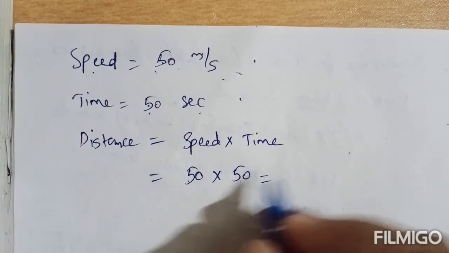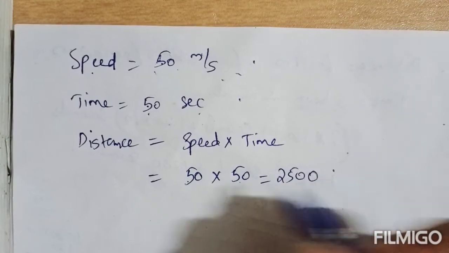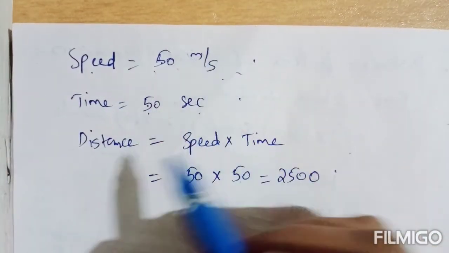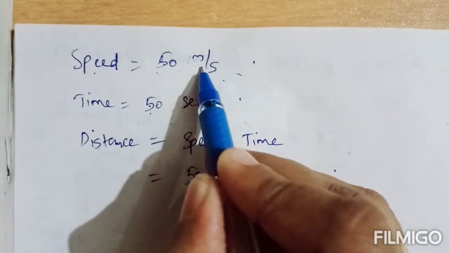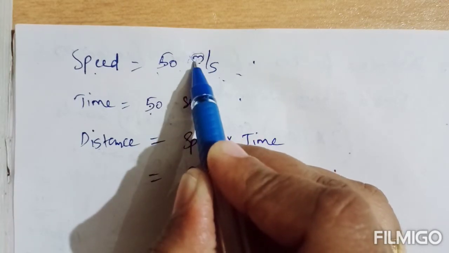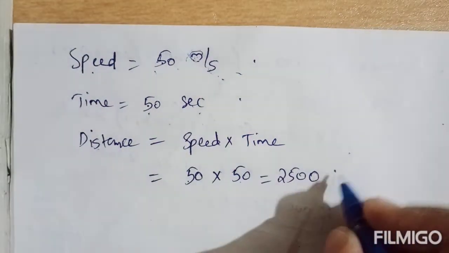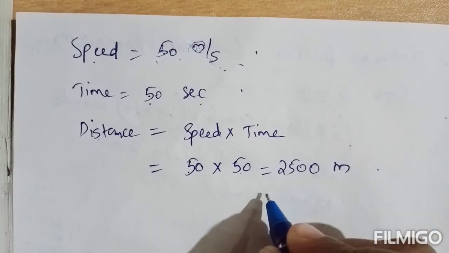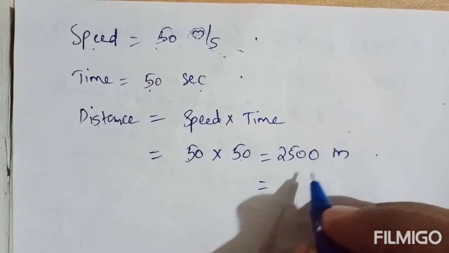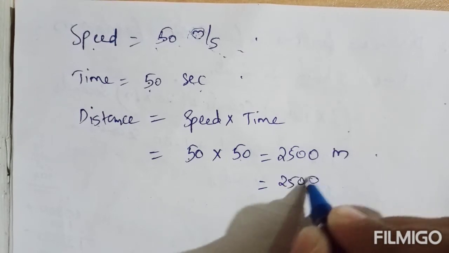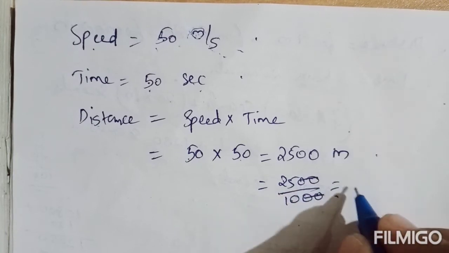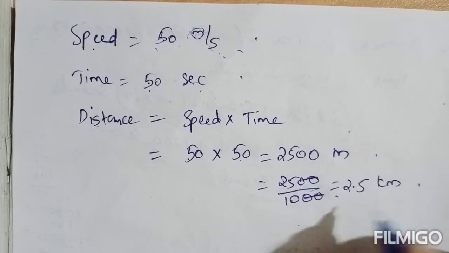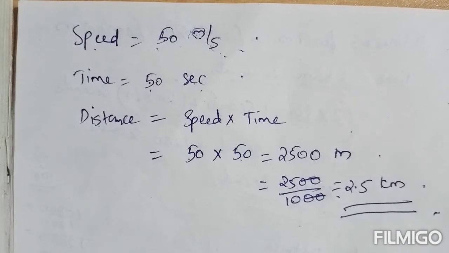So you will get 2500, and the unit of this distance will be meter. Okay, here the unit of speed is meter per second. So distance will be in meter, and the time will be in second. Okay, so 2500 meter. This we can convert to kilometer. So meter to kilometer, just divide by 1000. So 2500 by 1000. 25 by 10, it is 2.5 kilometer. So this is the distance that the car covers in 50 seconds.